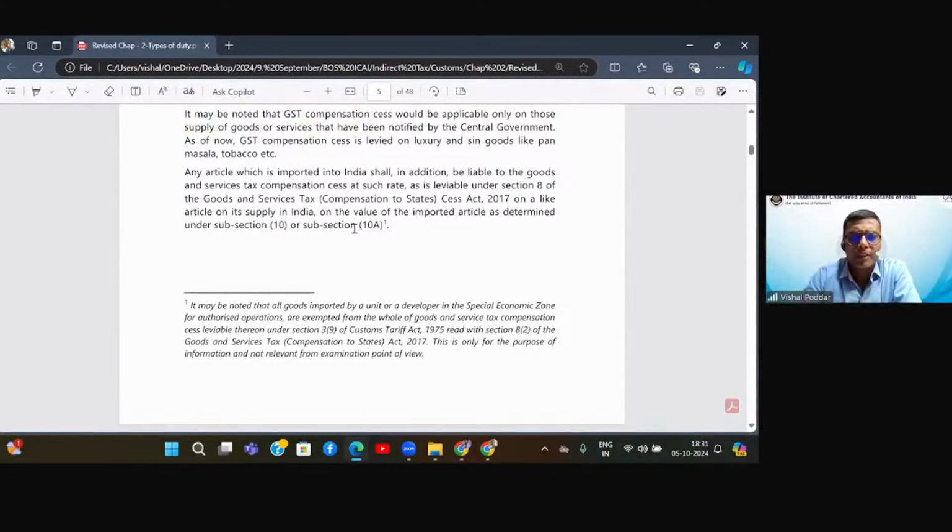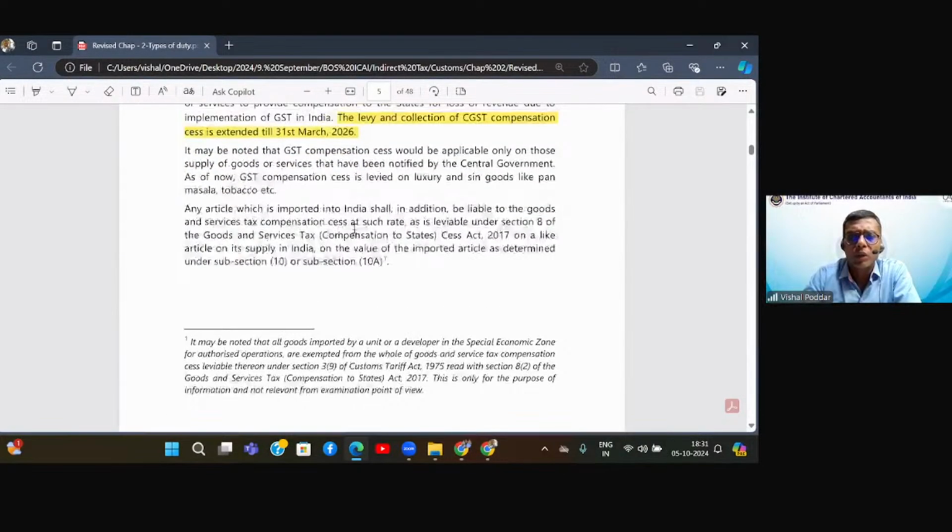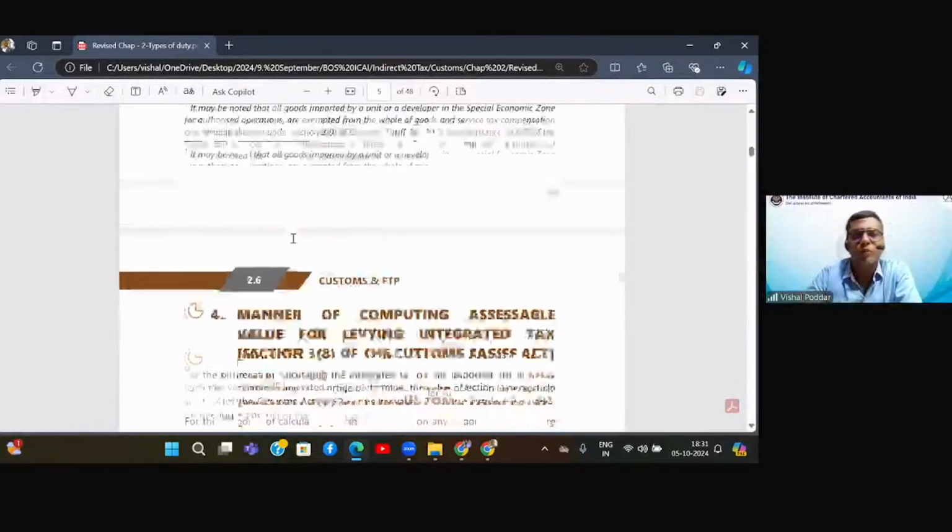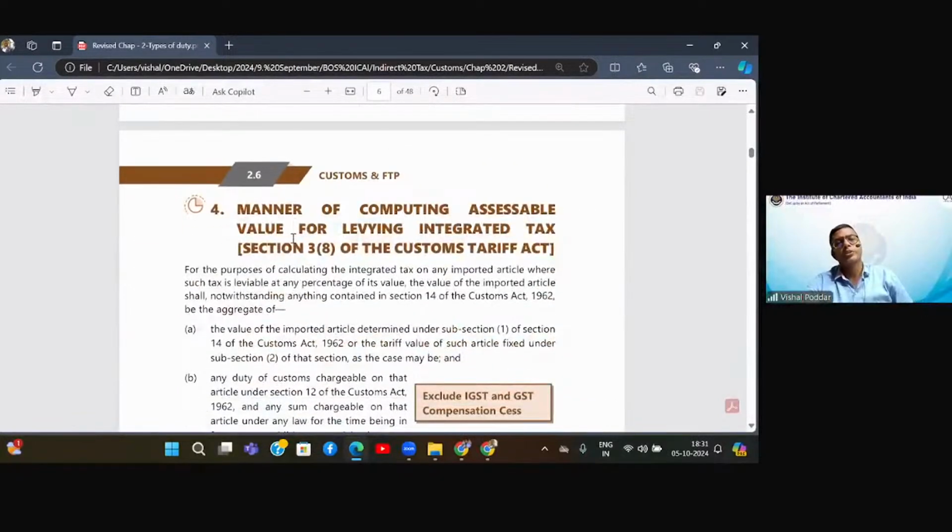Fine. So all other things are similar to what you study in the GST law, that wherever compensation cess is applicable in the GST law, in the same fashion, compensation cess will be applicable when the goods are imported. So for example, today compensation cess is applicable only on luxury goods like motor vehicles and on sin goods like tobacco products. So in the similar case, when these same goods are imported, they will also be levied with GST compensation cess, but via section 3(9) of the Customs Tariff Act.